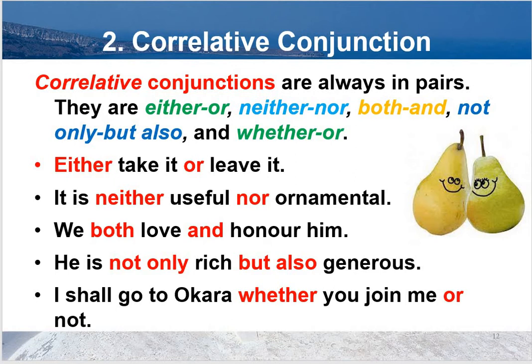Second type of conjunction is called correlative conjunction. Correlative conjunctions are always in pairs. They are either or, neither nor, both and, not only but also, whether or. They are in pairs. So in one sentence, both conjunctions should be used. Either take it or leave it. All red colored words are correlative conjunction.